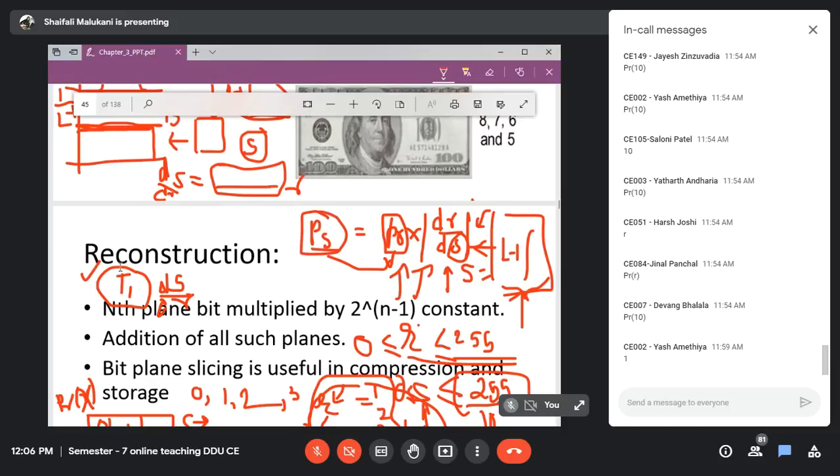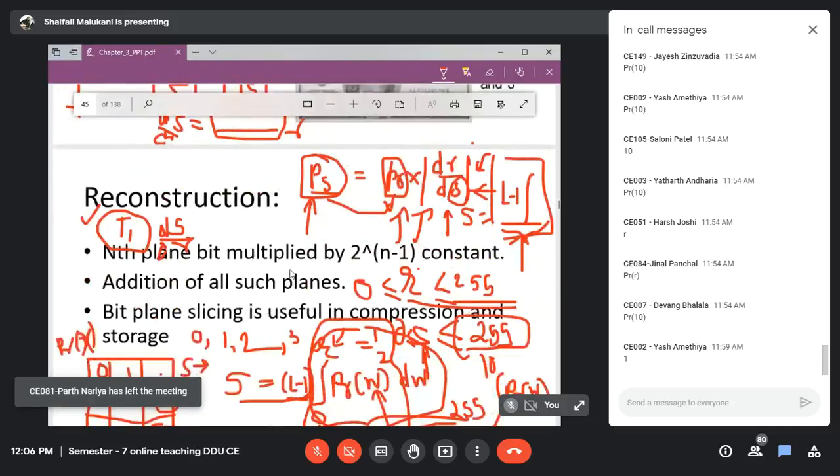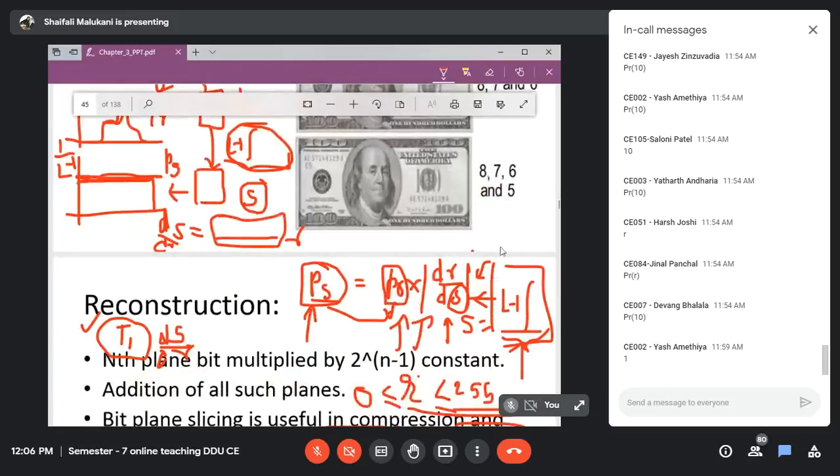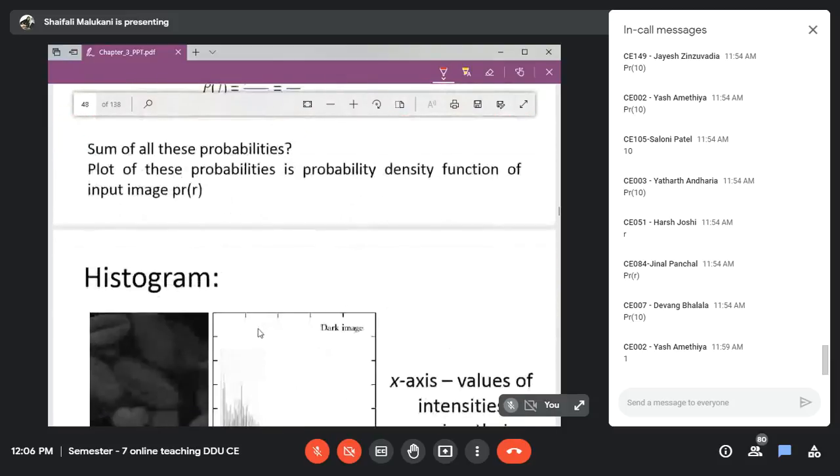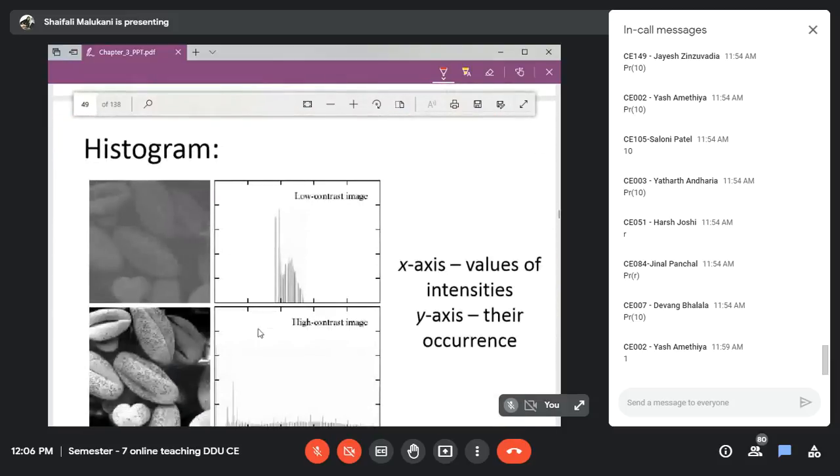I told you multiple methodologies are possible to transform. I have opted for one, L minus 1 and integration on that. That is one of the possible options. Okay, so that is how we are going to use this equation. So now what will be provided to me? An image will be provided. From that I will obtain the PR value, and I will take this term. So if that works, that means my selected transformation T is good.